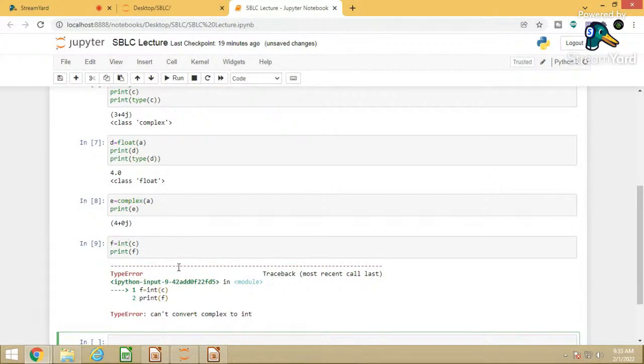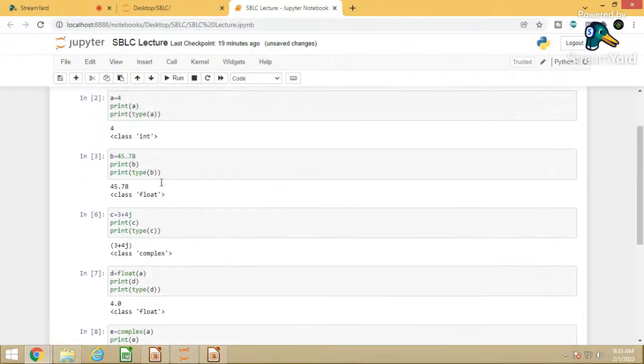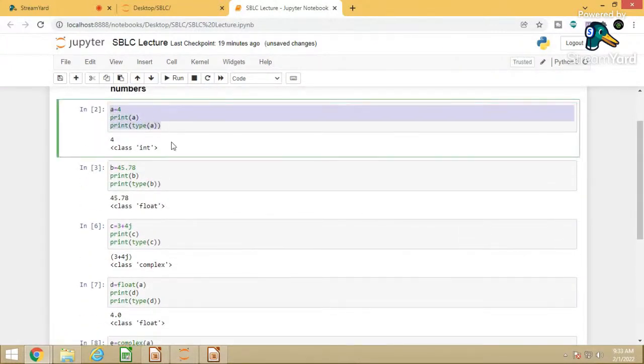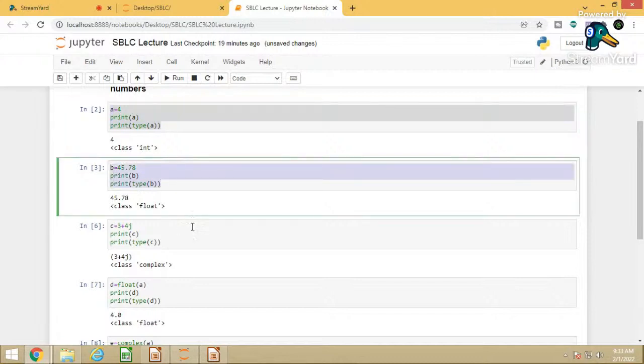But if you want to change from complex to integer, or complex to float, it will not change. Here a is the integer data type, b is the float data type, c is the complex data type.